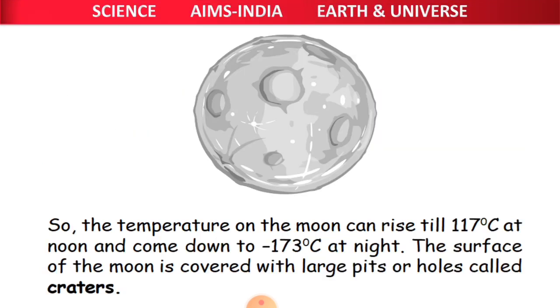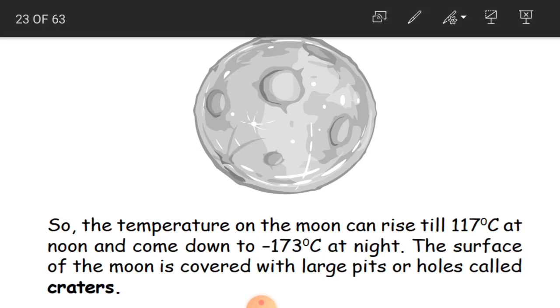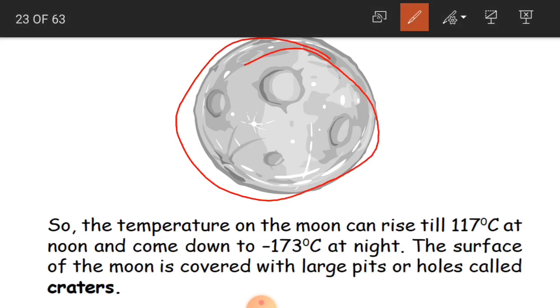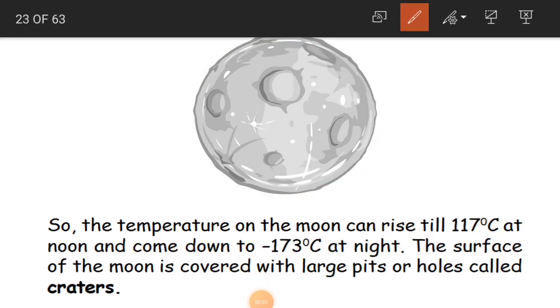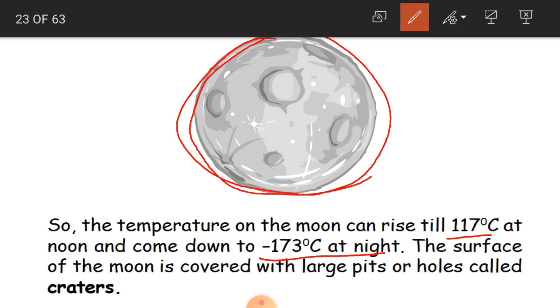Okay, children, clear? Now see, this is the surface of the moon, how it looks. The temperature on the moon can rise to 117 degrees Celsius at noon and come down to minus 173 degrees at night. So children, this is the surface of the moon, how it looks exactly. And here, what happens when it comes to the temperature?